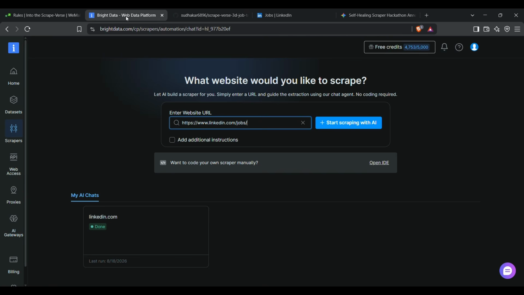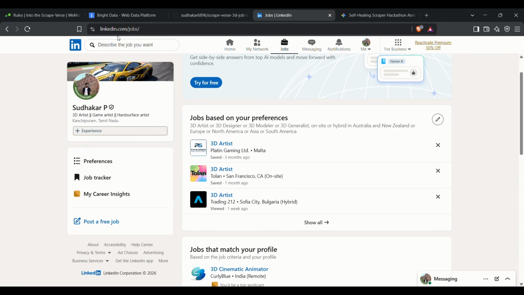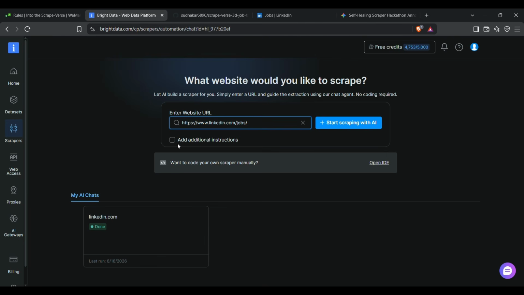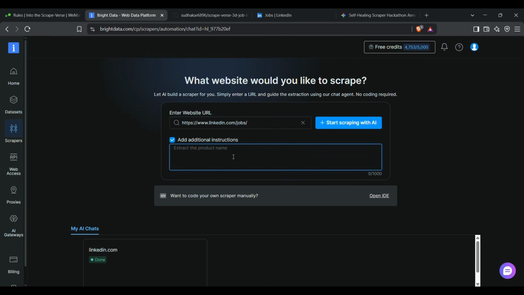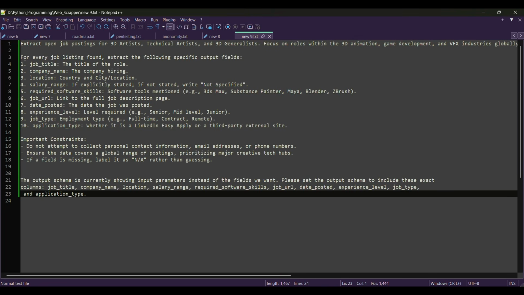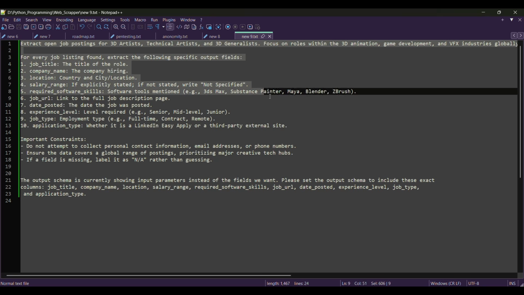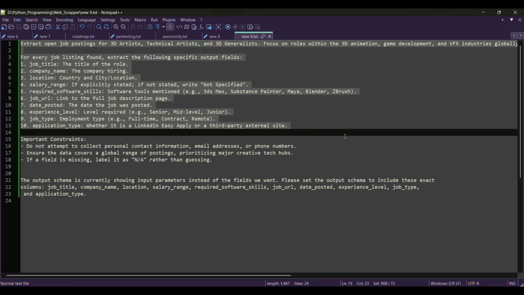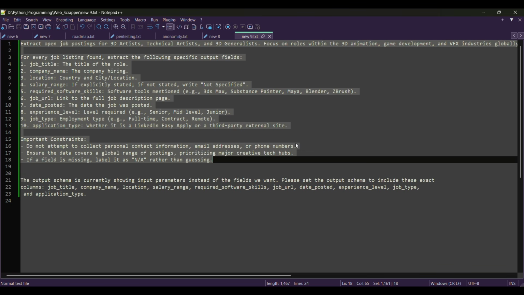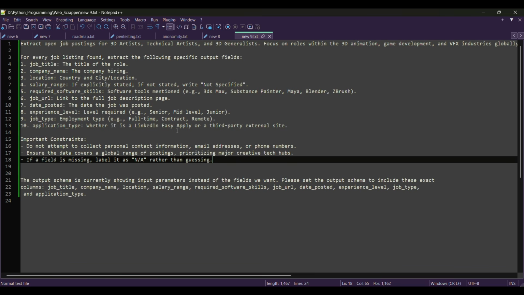So what I did, I added LinkedIn on my own. I copied the LinkedIn link from here, and I added additional instructions. In these instructions, I took this prompt and wrote my own commands, and I told Google Gemini to refine the sentences if there is anything wrong, so the AI can understand.